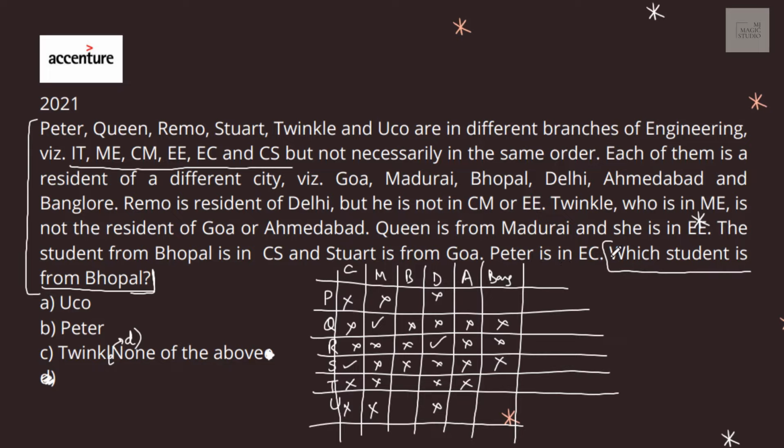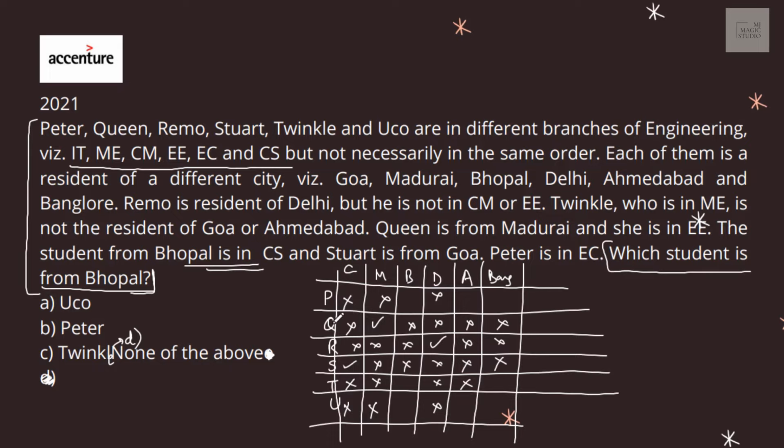Peter is in EC. Which student is from Bhopal? Bhopal is either Peter, Twinkle, or Yuko. But Peter is in EC, and Bhopal is CS.